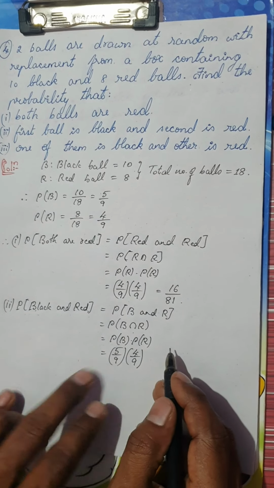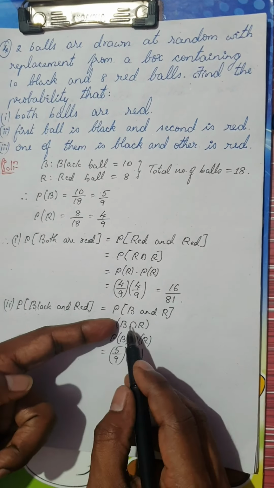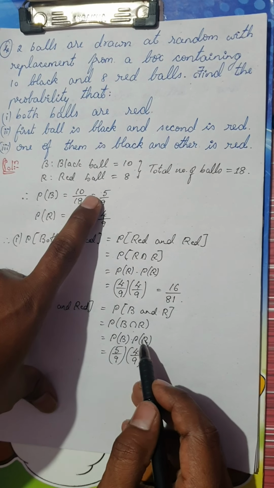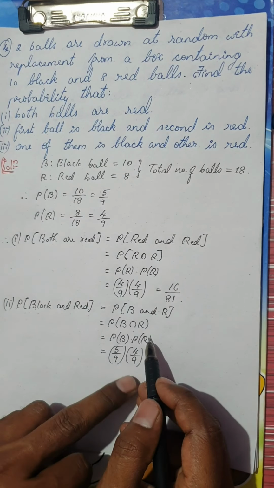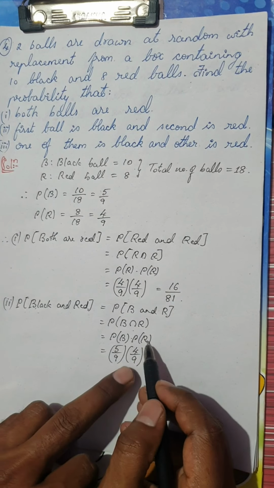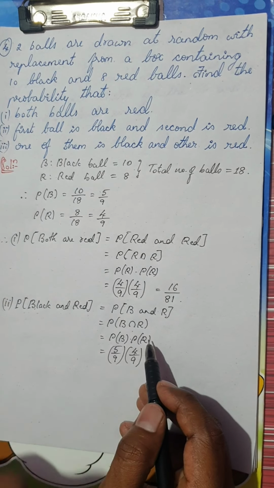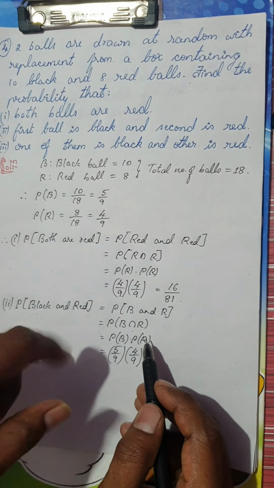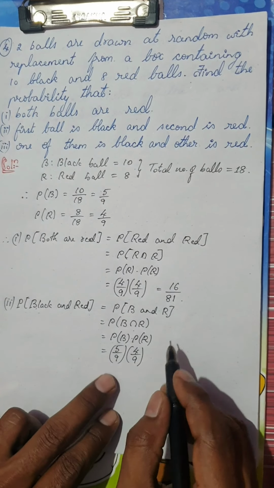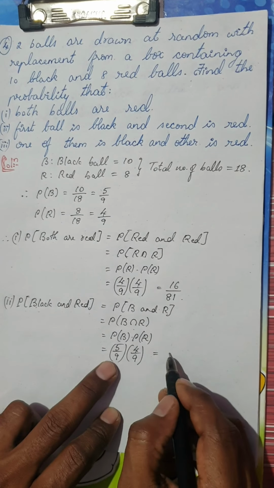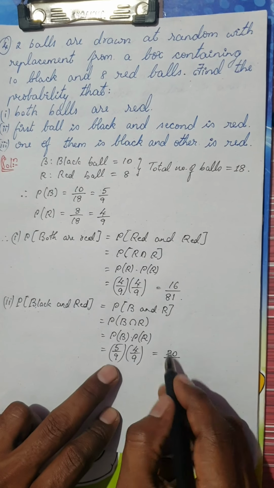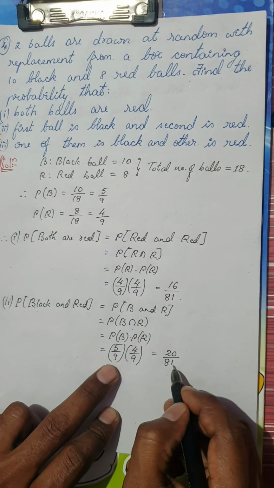Remember, when you are selecting a black ball in the first case, the probability of getting a black ball is 5 by 9. In the second pick, if I want a red ball, as we have already replaced the ball back, it is 4 by 9, right? So this is nothing but 4 5s are, it is 20 divided by 9 9s are 81.